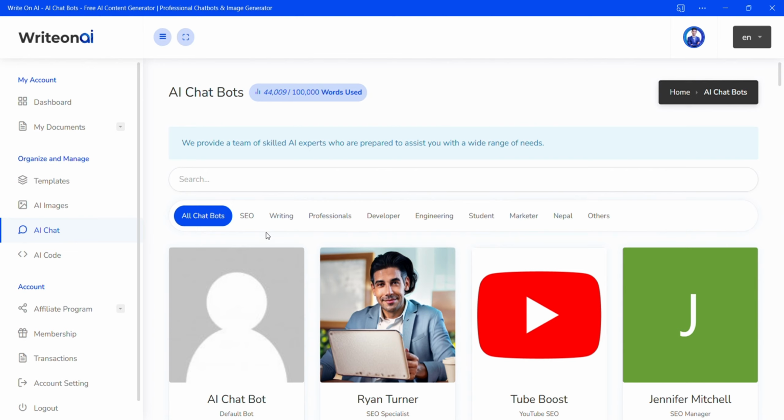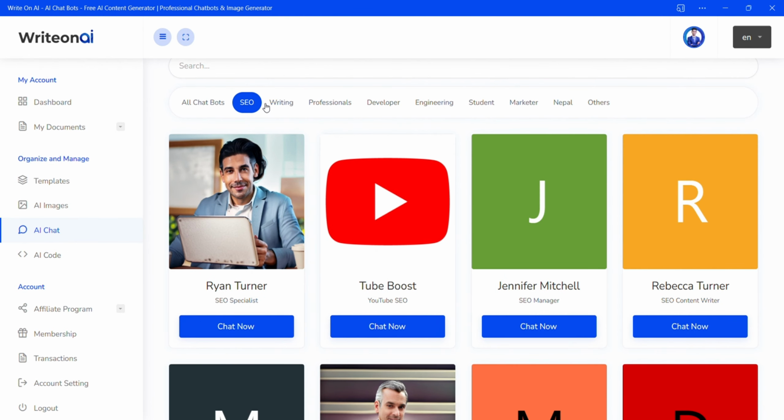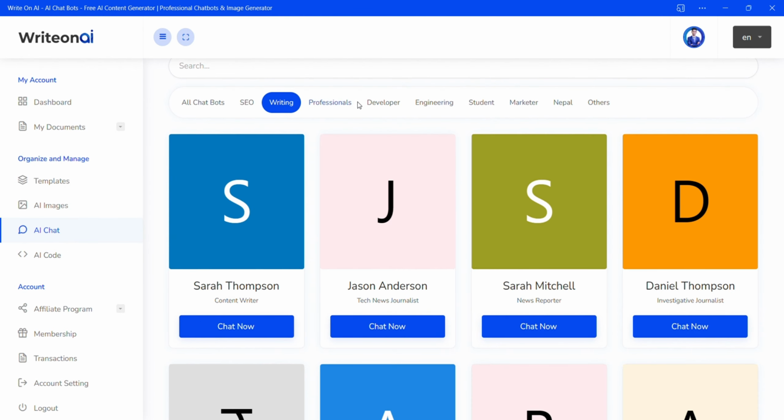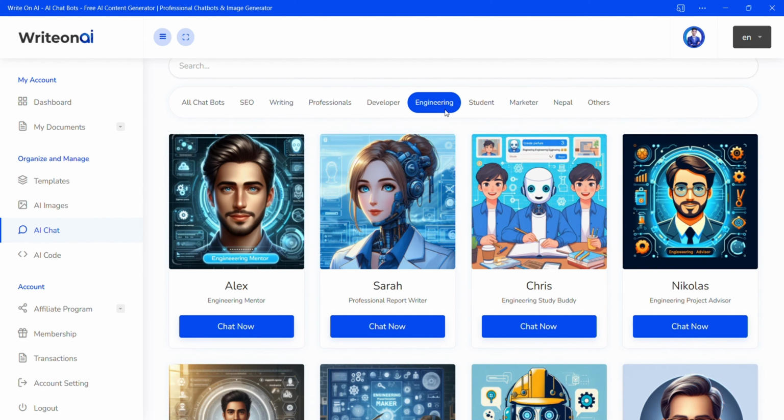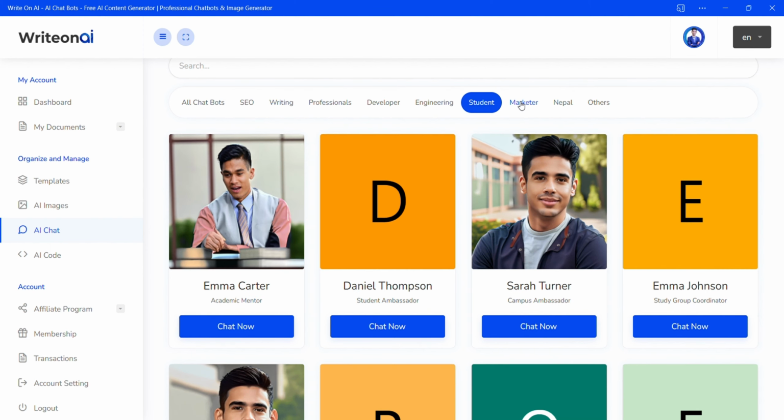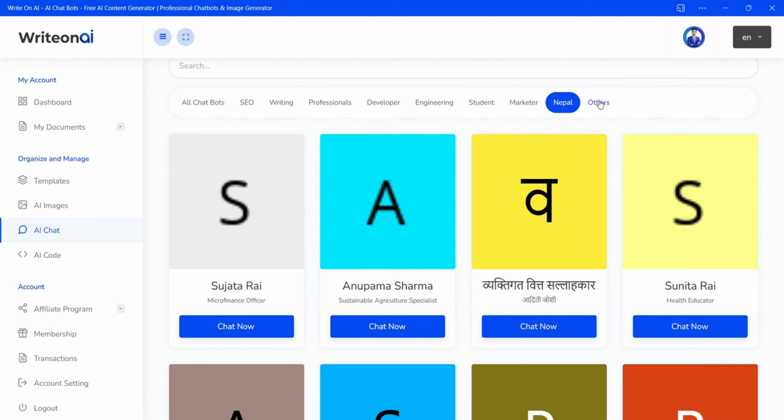And if you need some professional guidance, Revolutionizing has you covered. Revolutionizing offers a range of AI chatbots that can act as your personal coaches, mentors, tutors, and experts. You can chat with different chatbots.